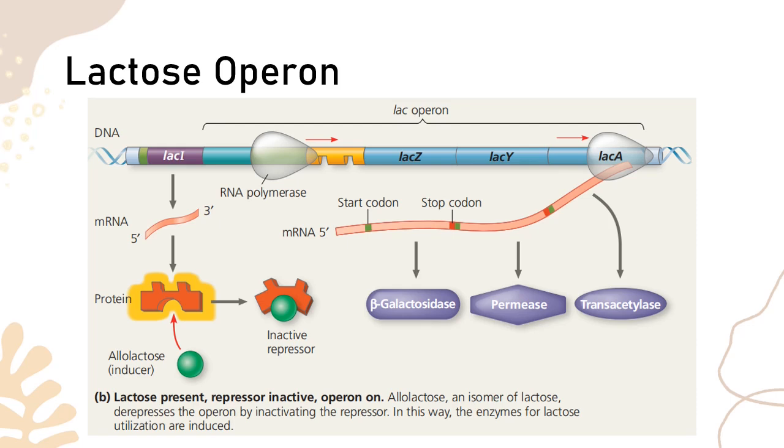So take note that the beta-galactosidase is an enzyme that will be cleaving the lactose into glucose and galactose. Okay, this will be very important. The permease will be an enzyme that will allow the lactose in the environment to enter through the cell membrane, because this would be some kind of a transport protein, so it will attach itself to the membrane, allowing the lactose to enter into the cell. And transacetylase will also be very important for the digestion of the lactose.